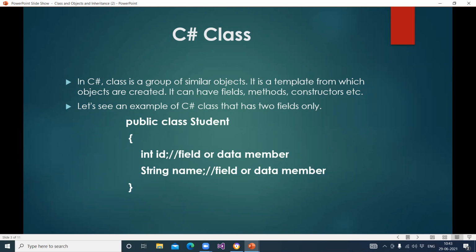What is a method? And what is function? Both are same or different? Method and function, both are same or different?